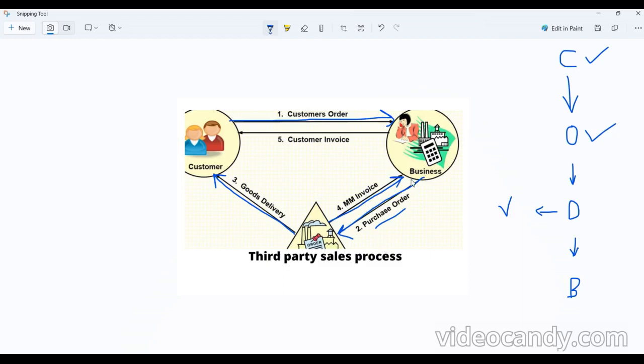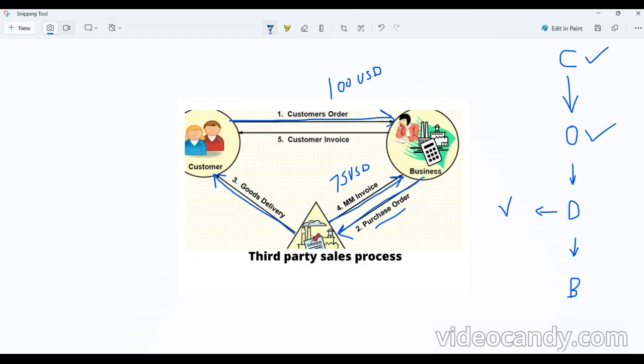There is also a benefit. For example, I'm getting an order from the customer for 100 USD. If I order from this vendor, I need to pay only, for example, 75 USD, because the vendor will charge me only 75 USD, so 25 USD is my profit already.